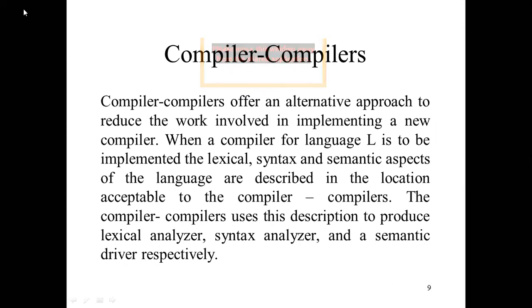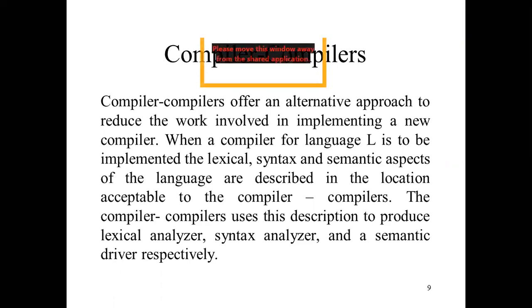So compilers offer an alternative approach to reduce the work. Why we use compilers? Because it contains the internal structure of the other one, and it reduces the workload. It reduces the work involved in implementing a new compiler. So every compiler has its own compiler. Whenever any compiler was written either in low level language or high level language, then it has its own compiler, that is called the compiler.